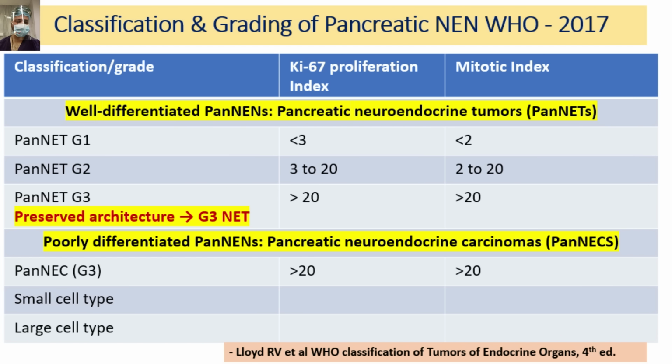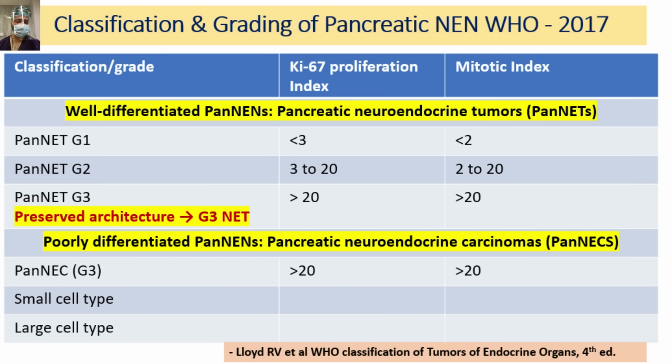Grade 2 is 3 to 20 Ki67 and 2 to 20 mitotic index. So mitosis is 2 and on the Ki67 it is 3. For grade 3, it is more than 20 proliferative index and more than 20 mitotic index.